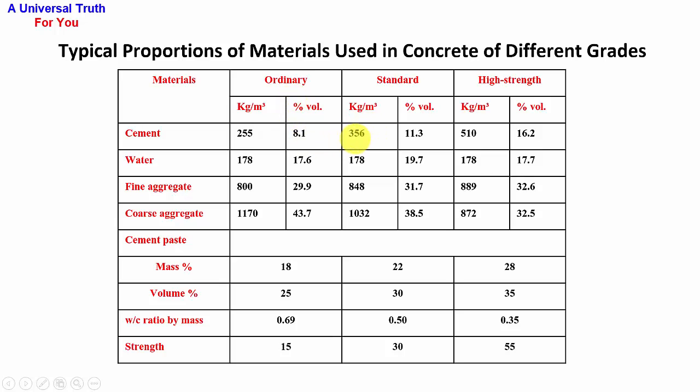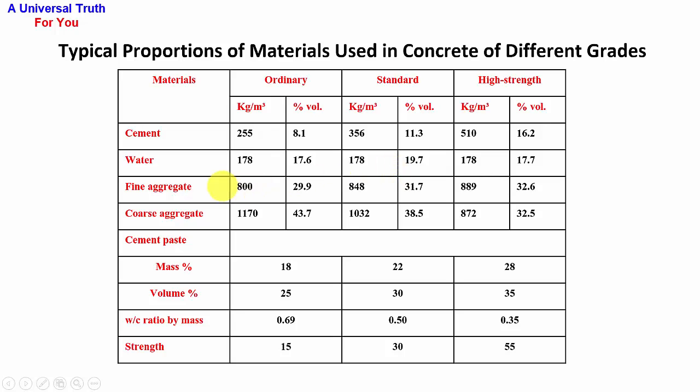For standard, 356 and 11.3, and for high strength, 510 and 16.2. For water, 178 and 17.6, 178 and 19.7, 178 and 17.7.